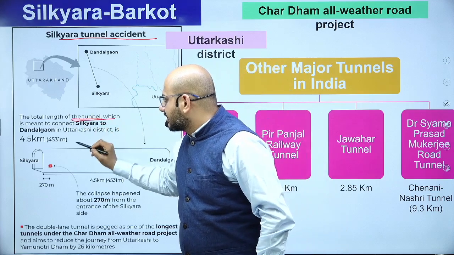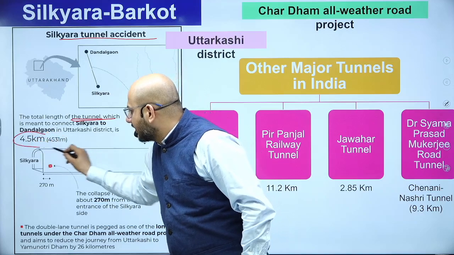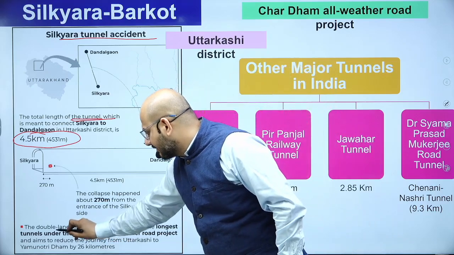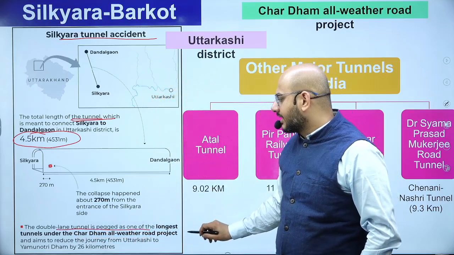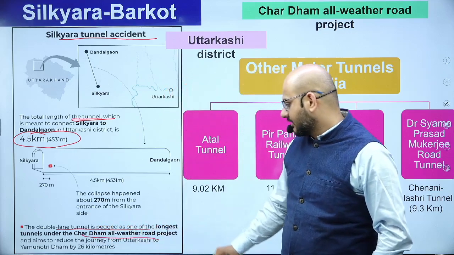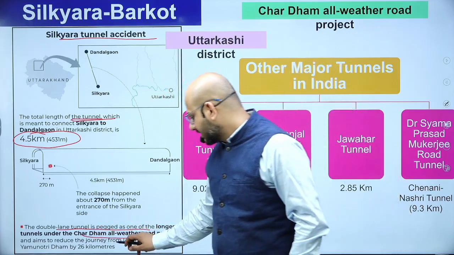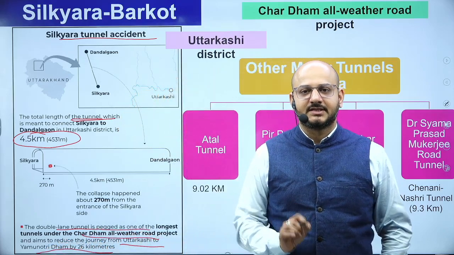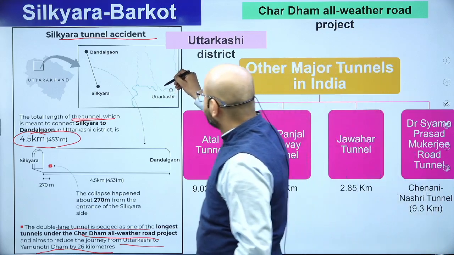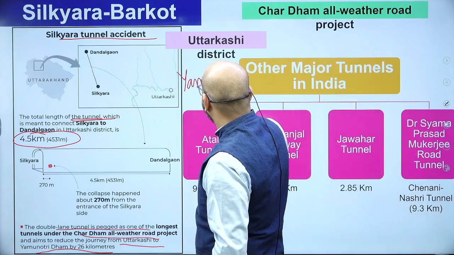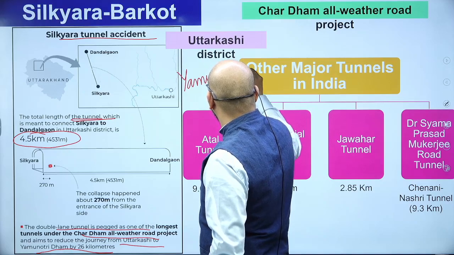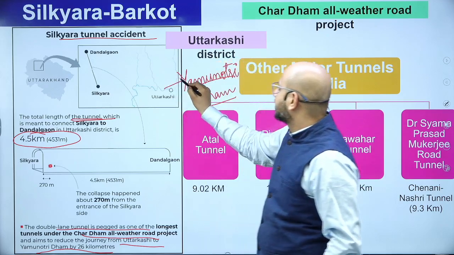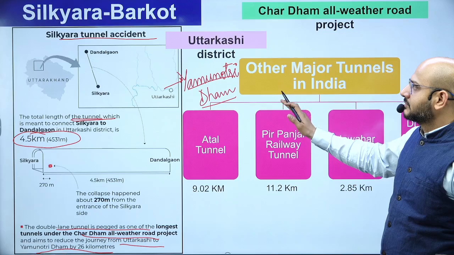The total length of the tunnel is 4.5 kilometers. The double lane tunnel is pegged as one of the longest tunnels under the Char Dham all-weather road project. It reduces the journey from Uttarkashi to Yamunotri Dham by 26 kilometers. Uttarkashi to Yamunotri Dham, it will reduce the distance.